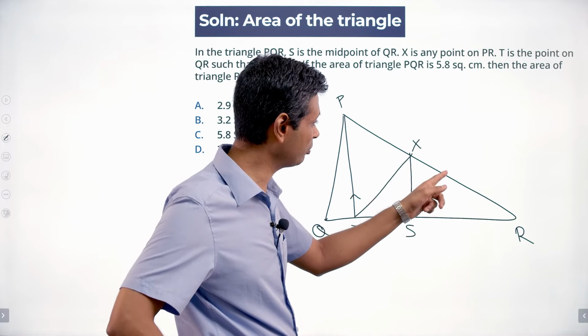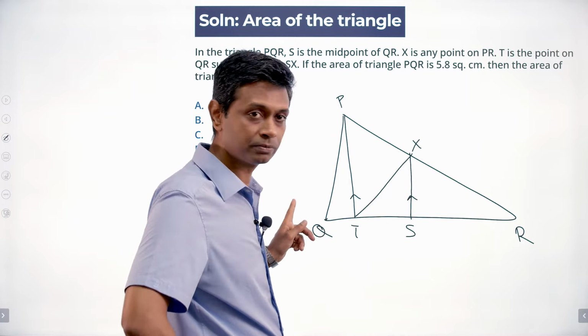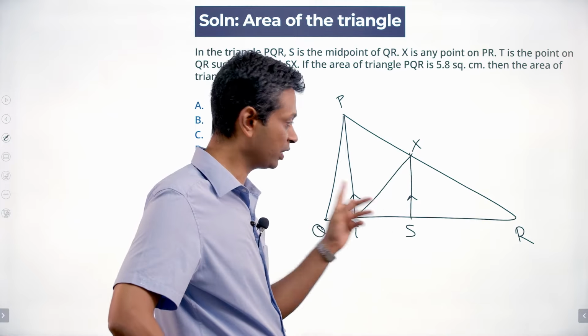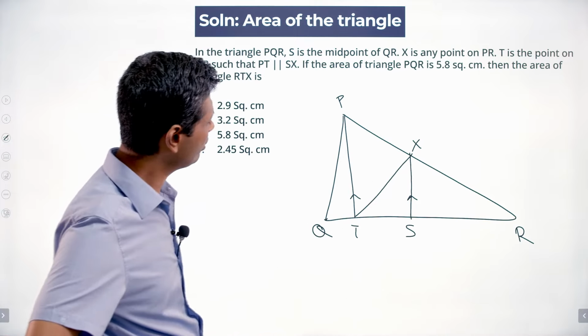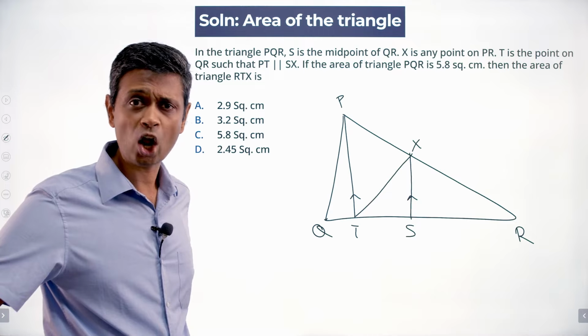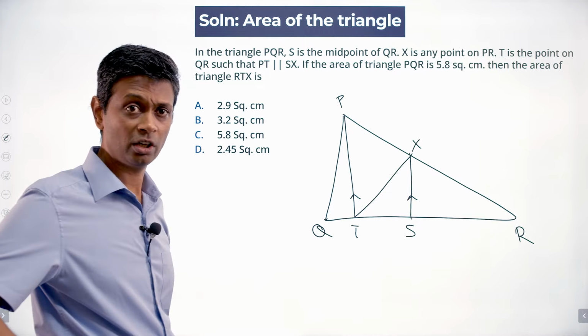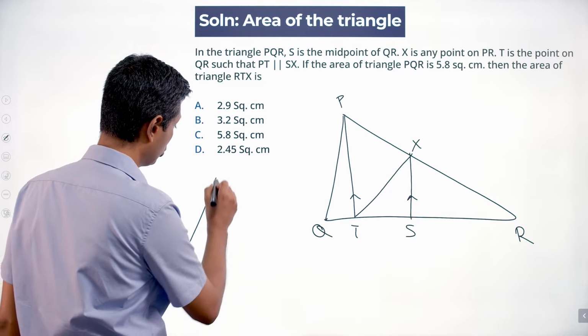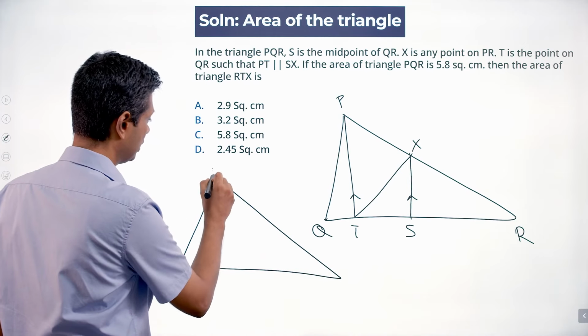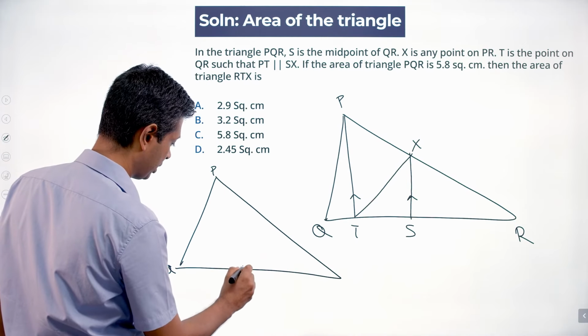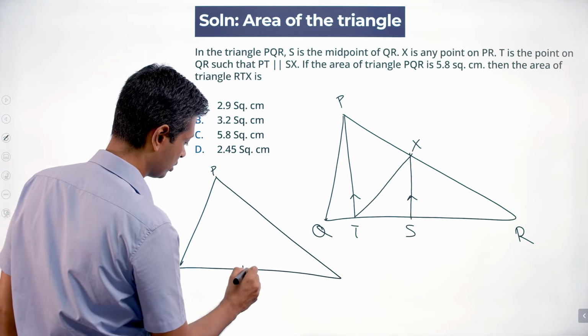X is some point. X could have been here, T would have shifted. And if X could have been here, T would have shifted here. So I thought, if X is a random point, then how come the area is constant? But what is happening here, if you think about it, I want to draw a very similar diagram. Let's say PQ, then pick S as the midpoint.